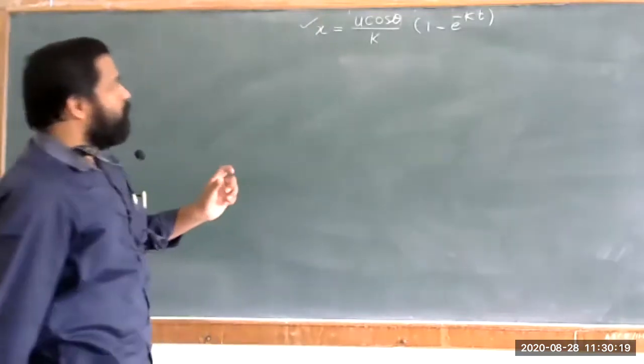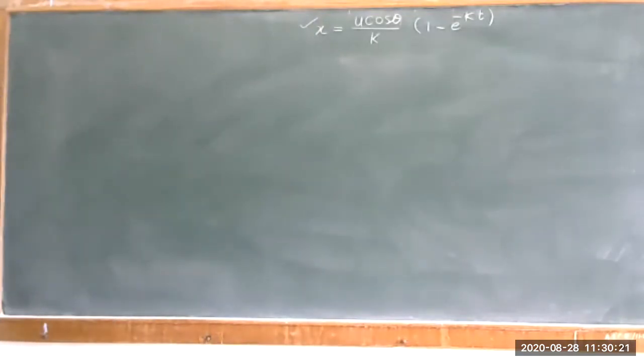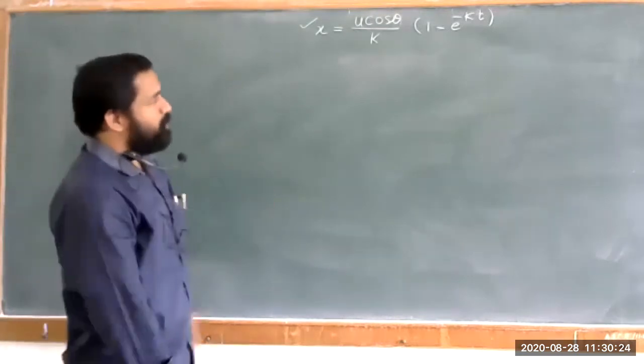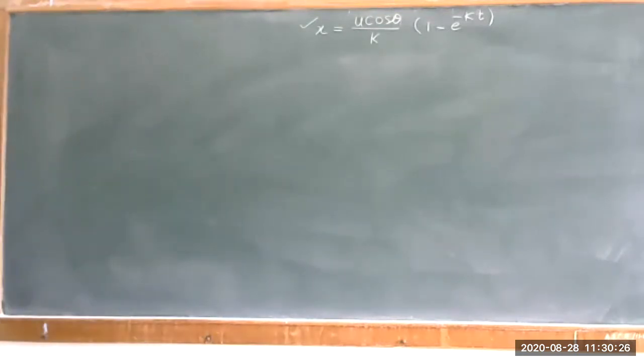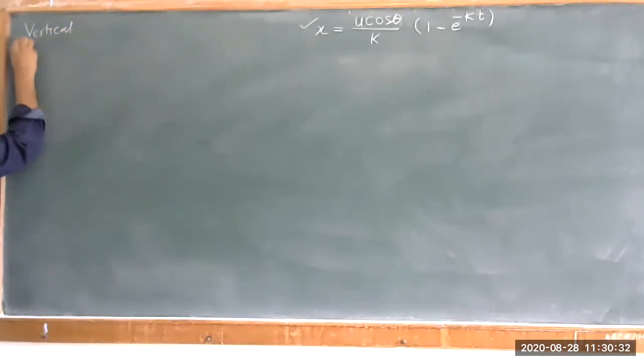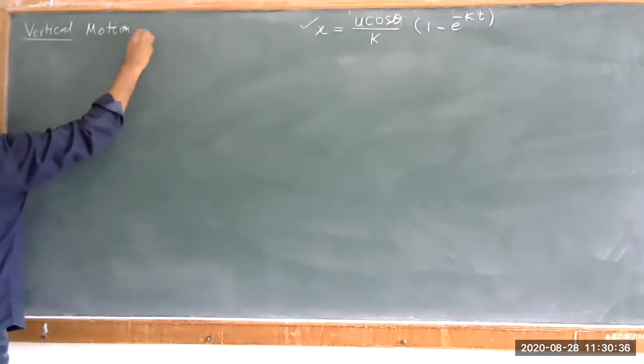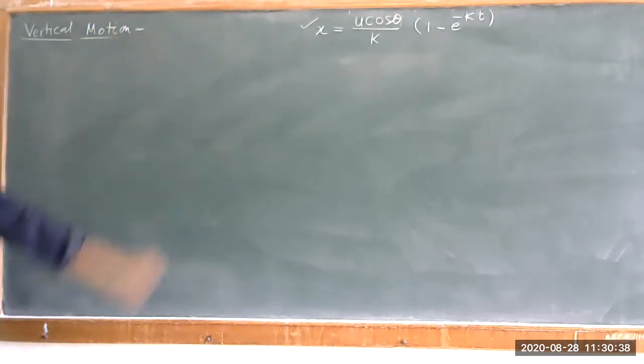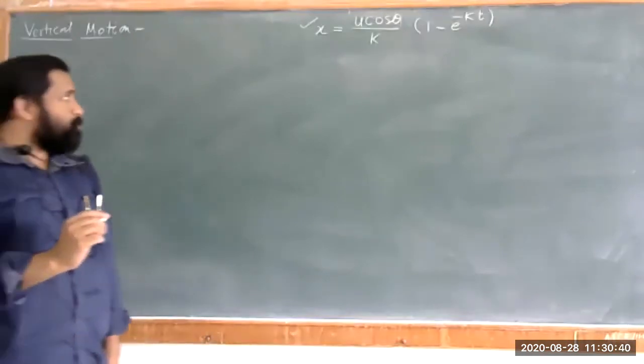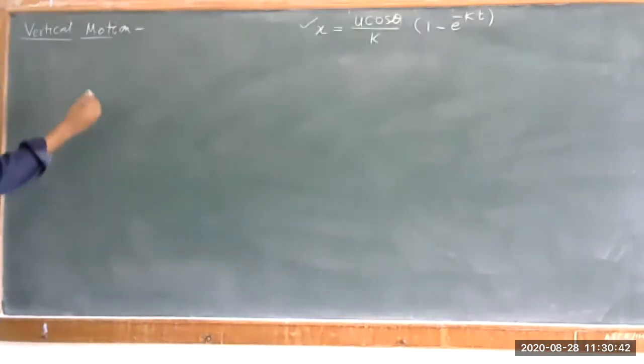This is your final equation of your displacement along horizontal direction. Now, in terms of a vertical motion, so in terms of vertical motion, we have to look at the equation of motion.